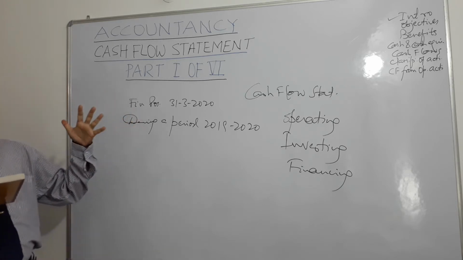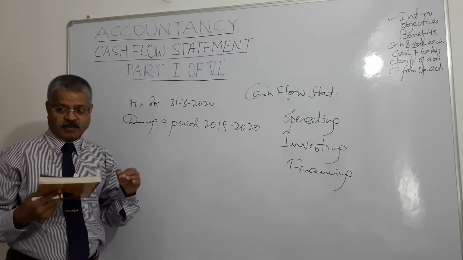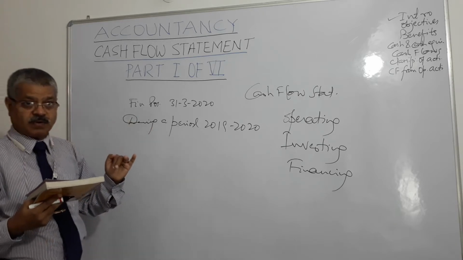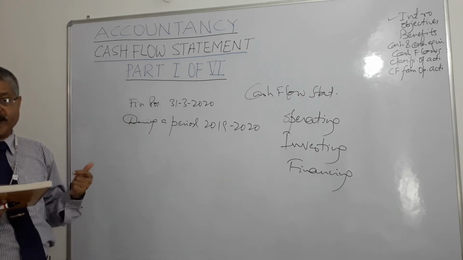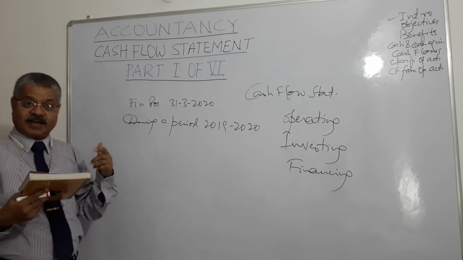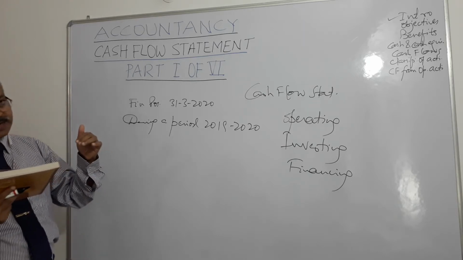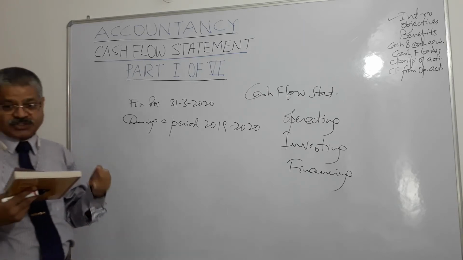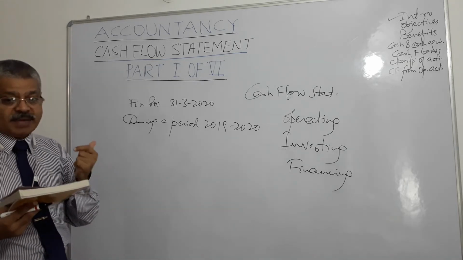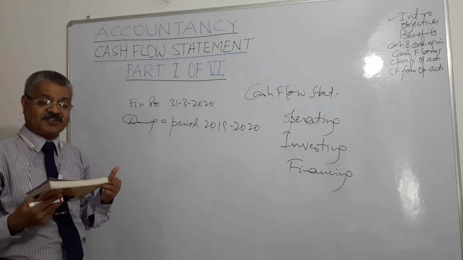Economic decisions that are taken by users require evaluation of ability of an enterprise to generate cash, cash equivalent, and the timing and the certainty of cash flow generation.